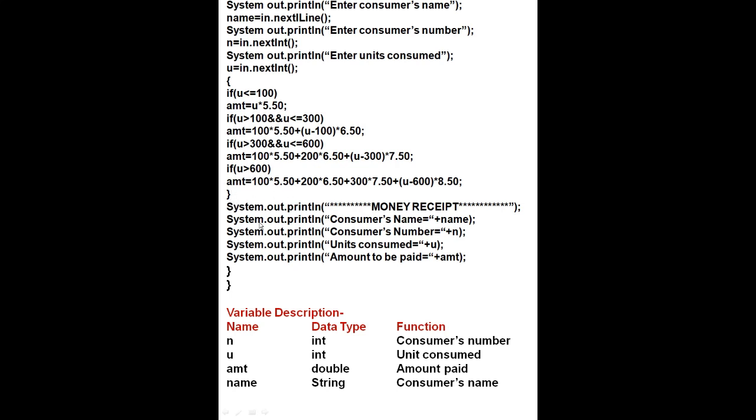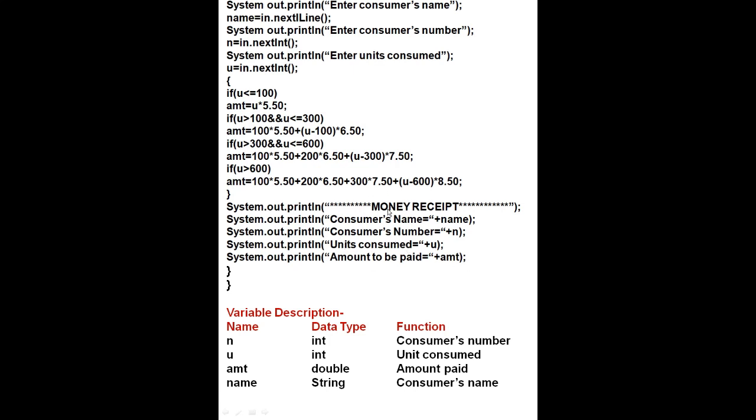Then curly bracket close. Now you will print System.out.println money receipt in this form. Then System.out.println consumer's name is equal to plus name, because consumer's name is stored in the name data type. System.out.println consumer's number is equal to plus n. System.out.println unit consumed is equal to plus u. Then System.out.println amount to be paid, it will be stored in the AMT, so plus AMT.